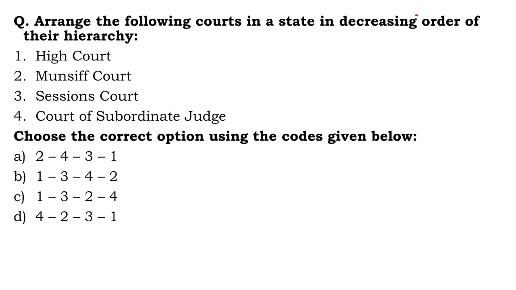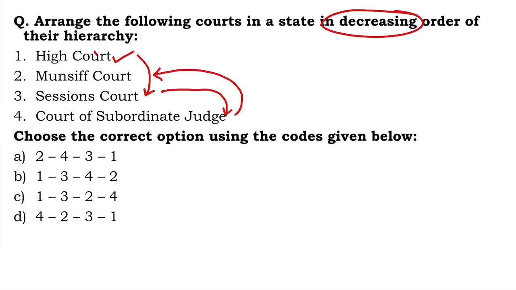Next question. Arrange the following courts in a state in decreasing order of their hierarchy. So, decreasing order of hierarchy means what? In this situation, we'll have to arrange the topmost court and then move on to the lowest in the order of hierarchy or precedence, starting with, of course, the High Court. High Court is the senior-most court. And then we have the Sessions Court. Then we have the Court of Subordinate Judge. And finally, the Munsif Court. So 1, 3, 4, and 2. B is the right answer.